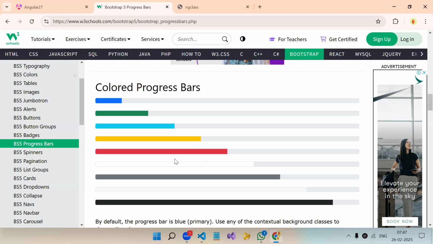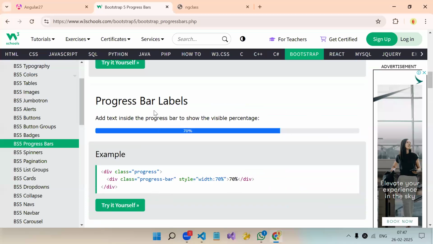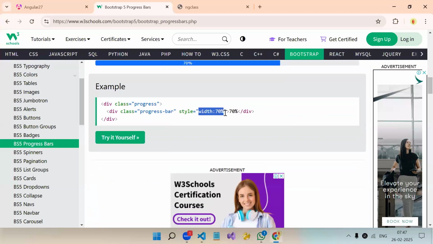Everything should be dynamic. I should be able to configure everything. That's the real meaning of reusable. Then we can also pass the CSS properties as well. Either you pass the complete width, or you just pass the percentage value. Anything, it's just input.